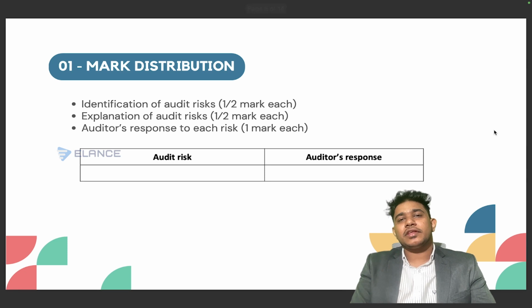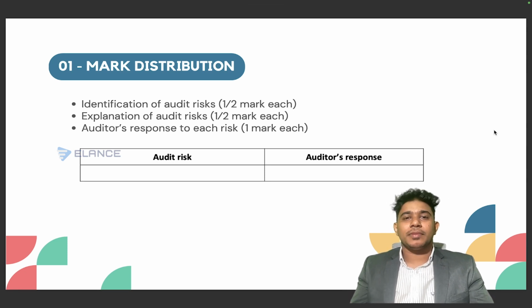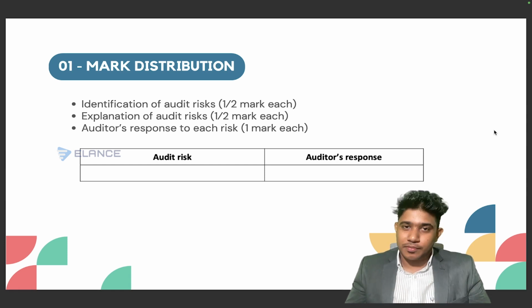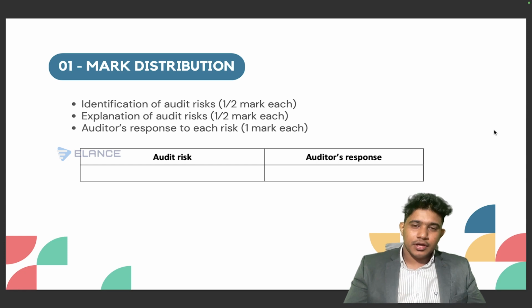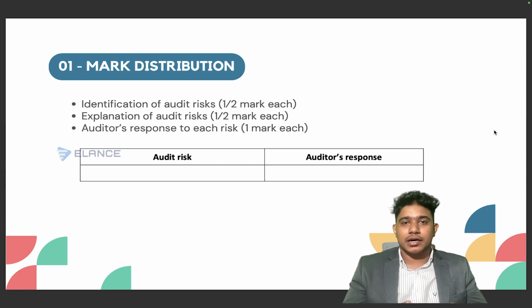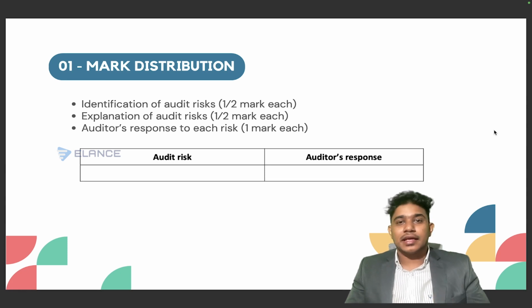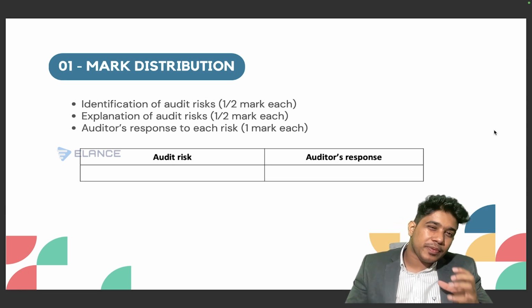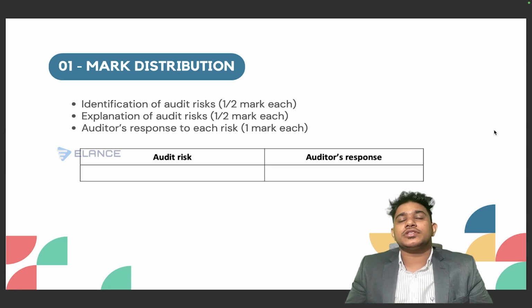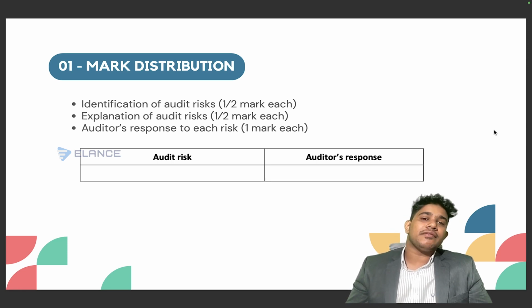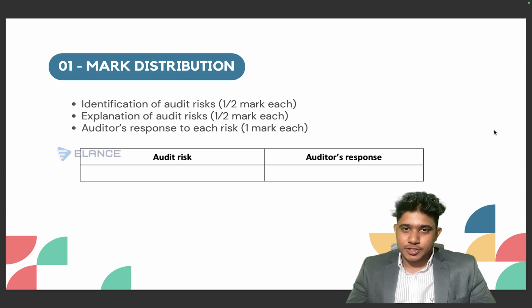Then, well, we know that when it comes to a question, usually you will be getting the questions in this pattern. The examiner will be asking you to identify the audit risk from the scenario, and they will also be asking you to provide an auditor's response for the same. So when you get a question on the audit risk, you should make sure that to get 2 marks for both the audit risk and its response, you should be clearly identifying the audit risk from the scenario, for which you will be getting half a mark. And again, you should be properly explaining the risk, again for which you will be getting another half mark. And when you give a proper response, you will get 1 mark for the response.